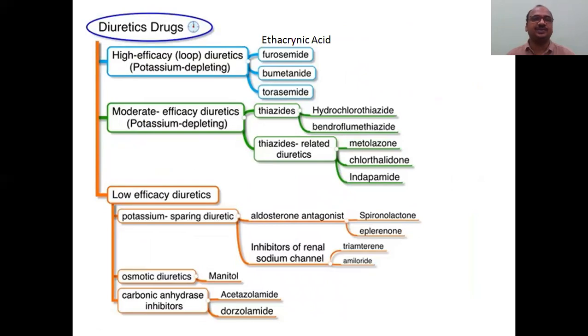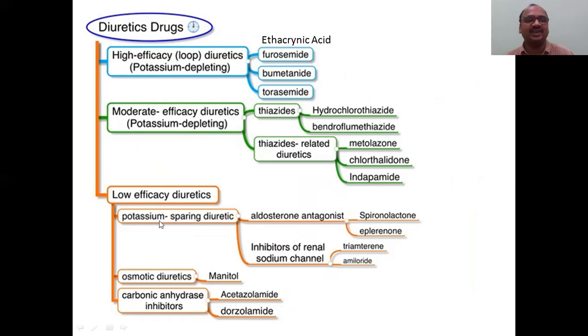So now you see, here I have classified as per efficacy with high efficacy on the top. Here we will see the drugs now. So far we didn't see the drugs. Classification we saw, where it acts we saw. High efficacy diuretics, moderate efficacy diuretics, low efficacy diuretics. See the order.